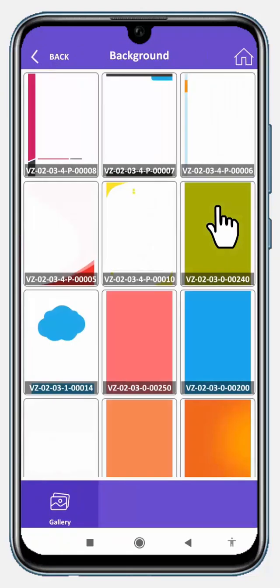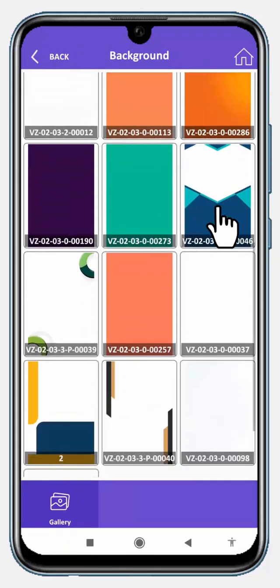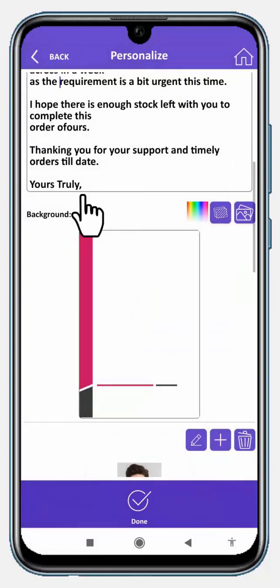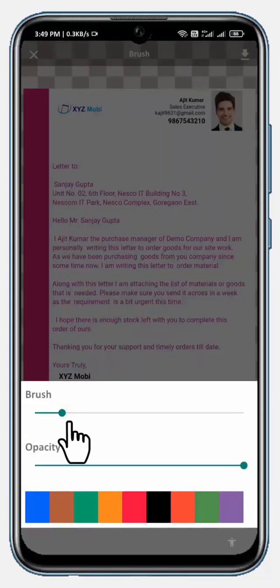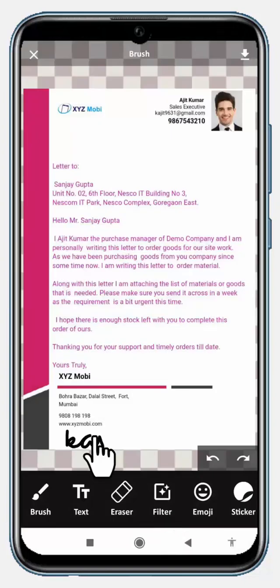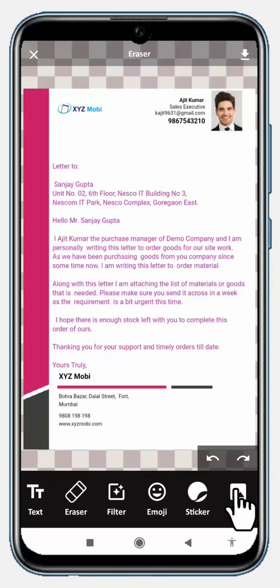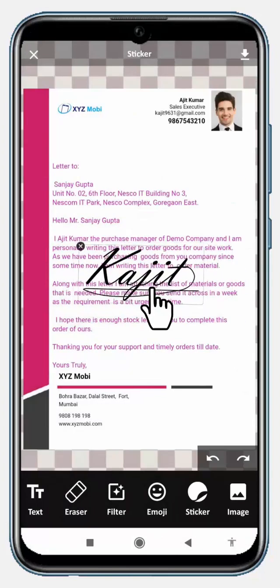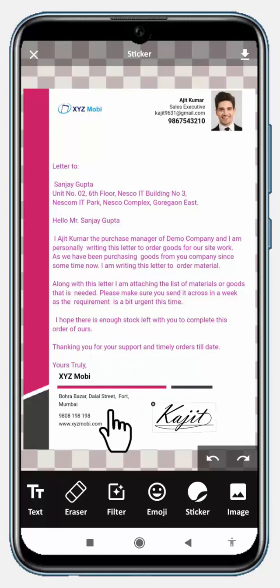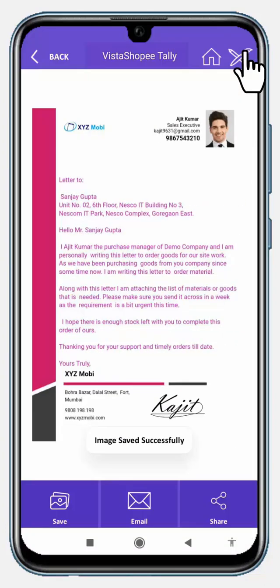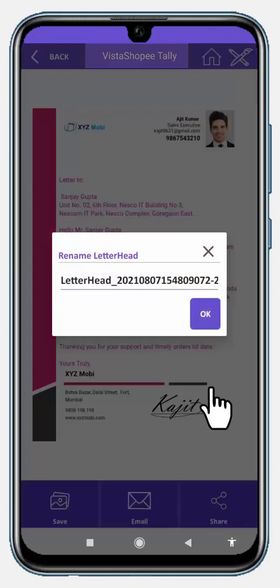You may change background of the letterhead without changing the content added to it. You may actually sign the document through an inbuilt editor given in VistaShopee Tally. Or can import your digital signature or even stamp image through this inbuilt editor on letterhead. Save and share using different medias.